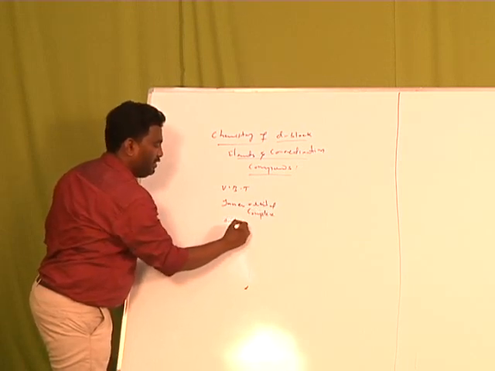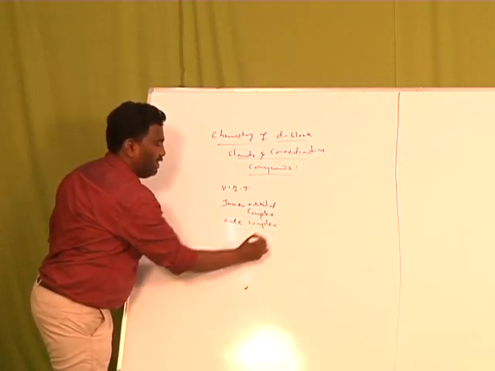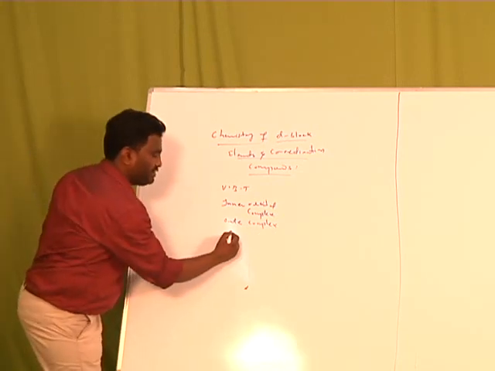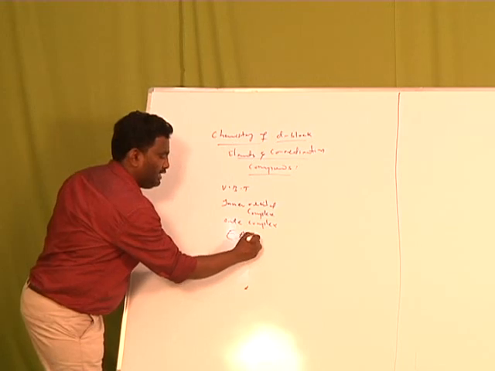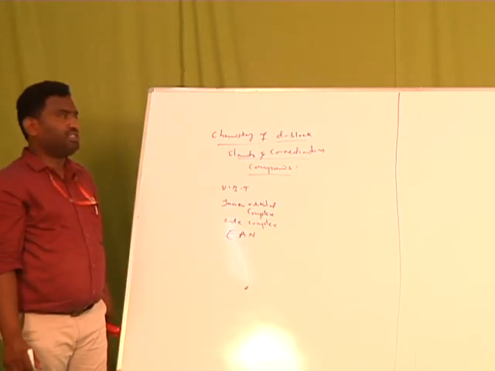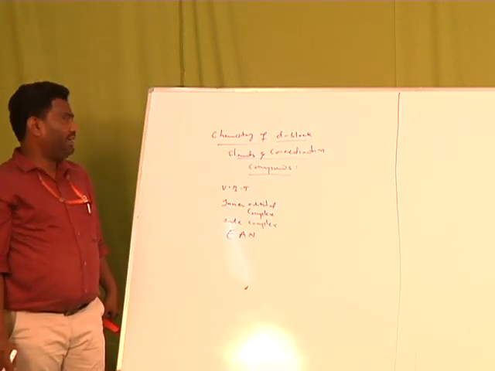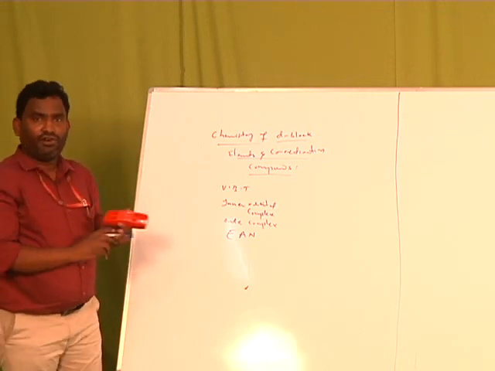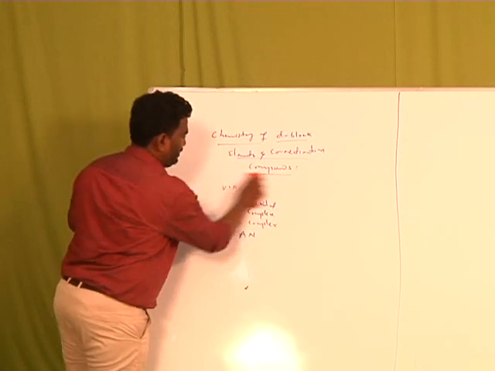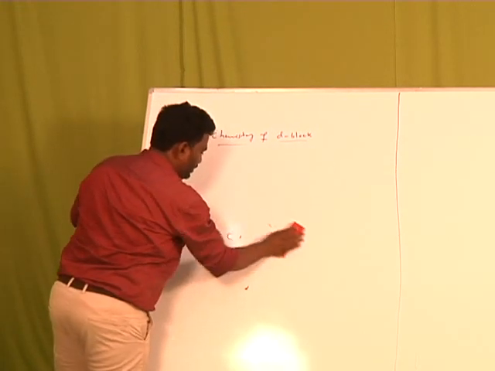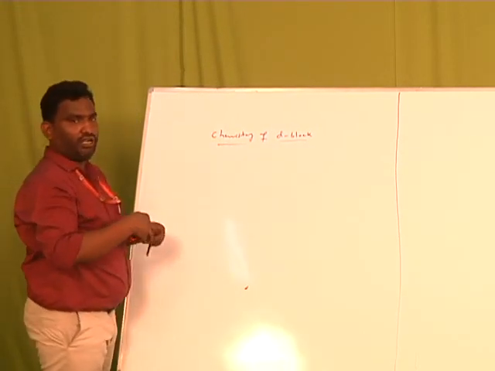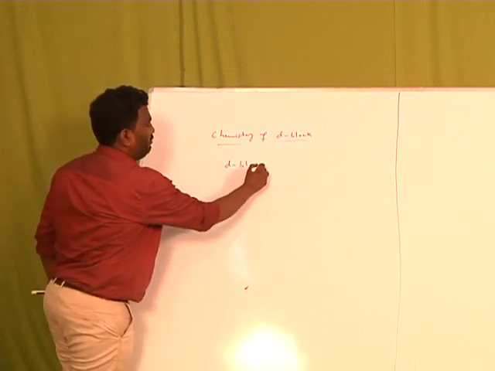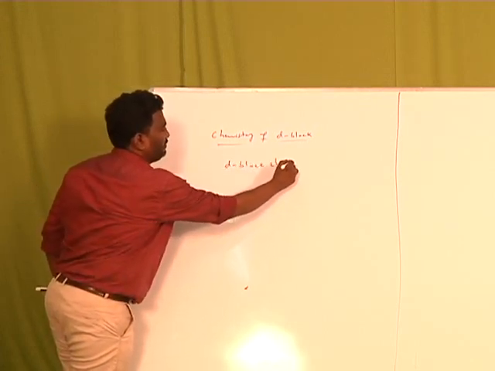then outer orbital complex. After the formation of complexes, we are going to discuss their stability according to the EAN principle. Everything we are going to discuss in this D block elements and coordination compounds. Before going to that, first of all, what are the D block elements? Who are called D block elements?